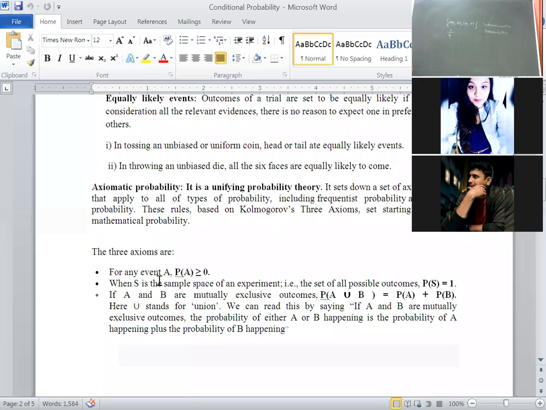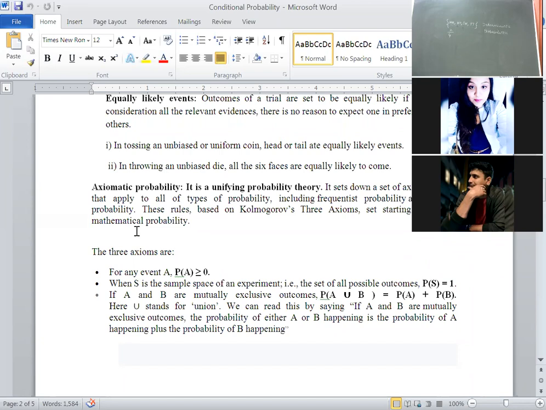Why is this famous compared to the other two probabilities? The other two are not as famous because classical probability is nothing but mathematical probability. It is based on the favorable number of cases as well as the exhaustive number of cases. In the axiomatic approach, we have three axioms. First, I will discuss the classical approach and empirical approach. These are not important for examination purpose, but what is axiomatic probability? Why are we going for axiomatic probability compared to the other two?